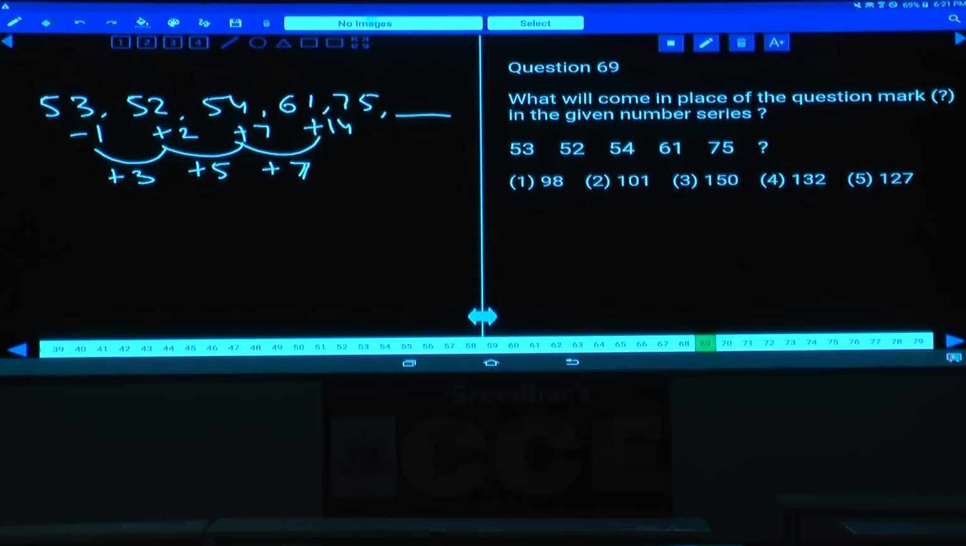1, 3, 5, then 3, 5, 7. Next one is 9. Now 14 plus 9 is 23. Now 75 plus 23 is how much? 98. Then what is your answer here? 98, choice 1. Question number 69, choice 1 is the answer.